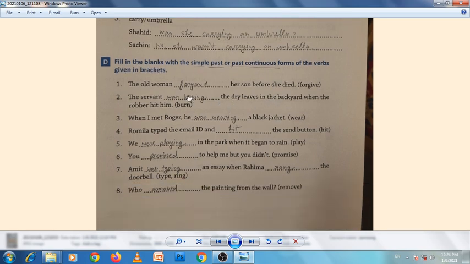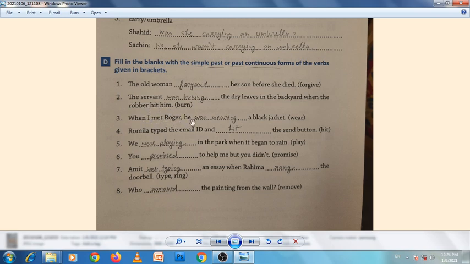Now next, D, fill in the blanks with the simple past or past continuous. So first sentence, verb is forgive. The old man forgave. Forgive means the second form of forgive. Her son before she died. The servant was burning, R is missing over here, so this is burning the dry leaves in the backyard when the robber hit him.